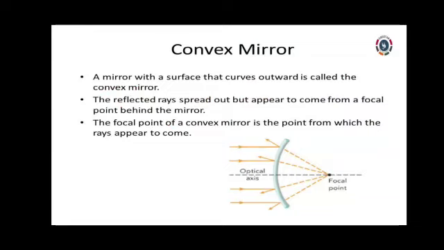And then the convex mirror. How will it be? The surface curves outward. The concave surface curves inward and the convex surface curves outward. The reflected rays spread out, and the focal point is behind the mirror. The rays appear to come from behind the mirror.